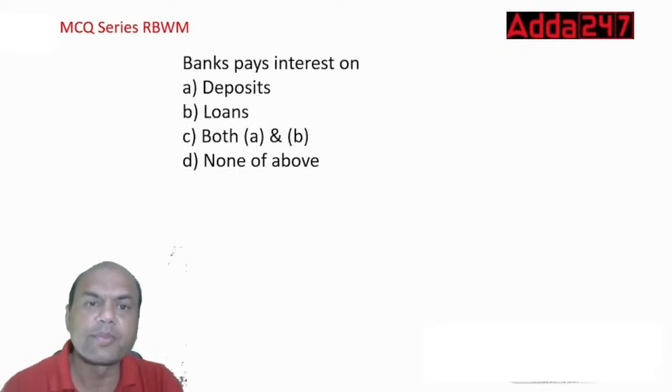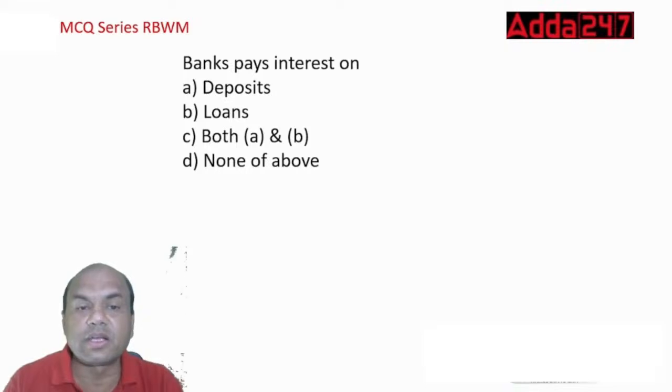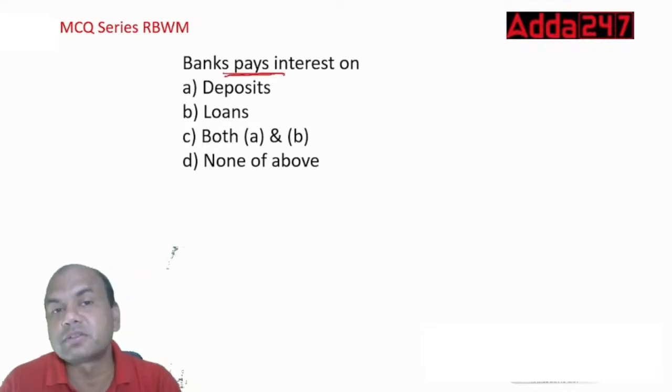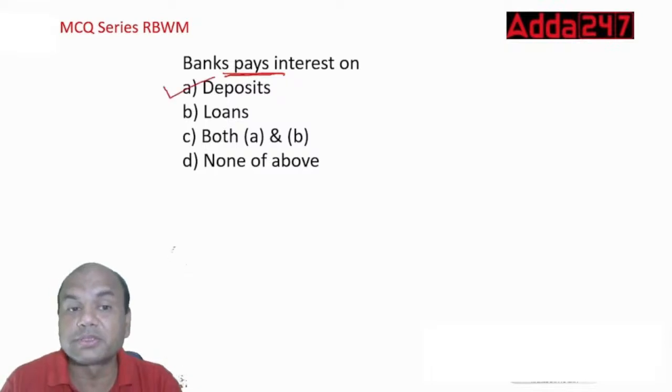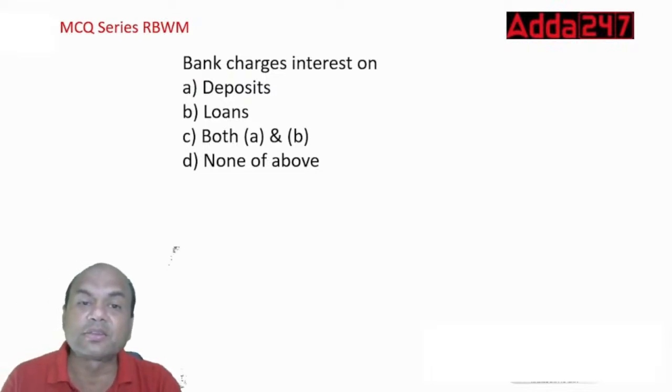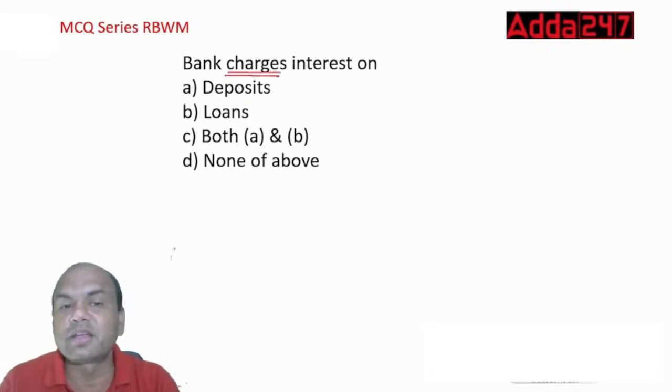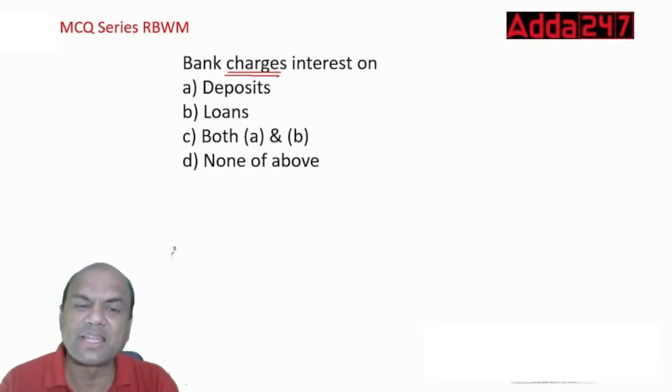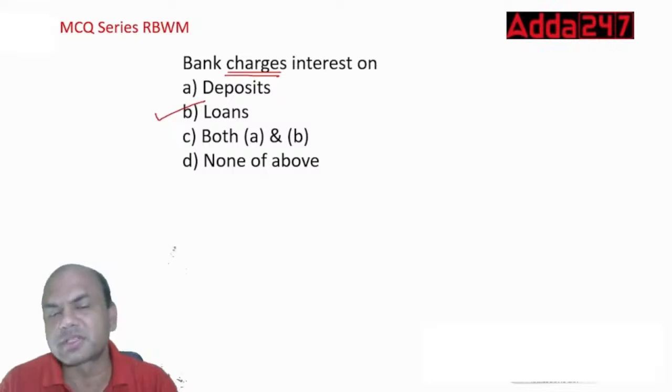Bank pays interest on deposits, loans, both A and B. So bank pays interest, remember, on deposits. Deposits, simple, isn't it? Next one, bank charges interest on deposits, loans, both A and B, none of the above. So loans, right? Just now I told you.